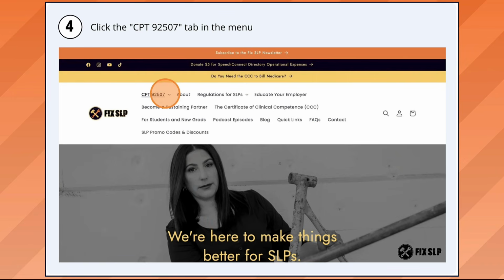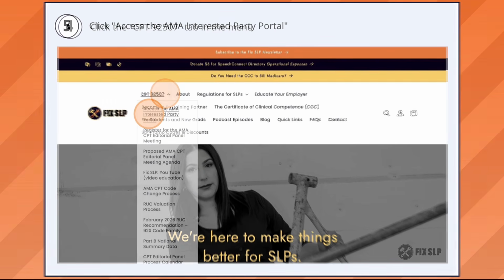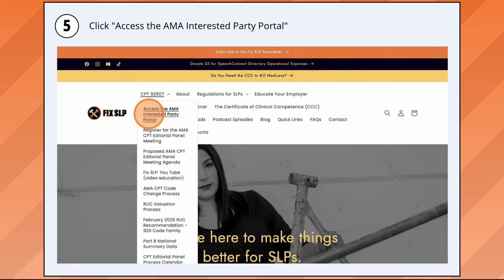Once you get rid of the pop-up, you will go to the main menu. This will look different from a cell phone, but again, we're on a computer here. You will go to the main menu and choose the first tab, which says CPT 92507. The first link will take you directly to the Smart App Interested Party portal.